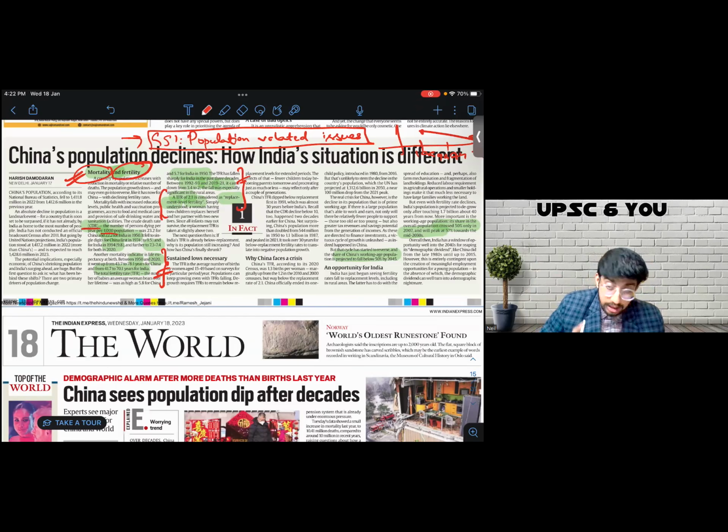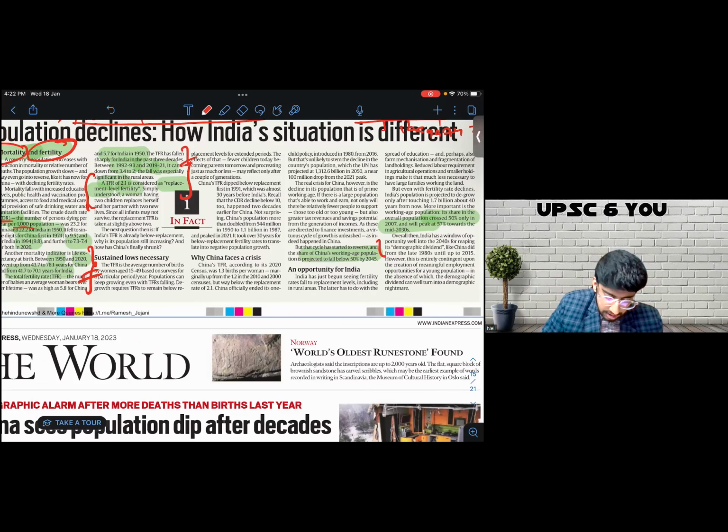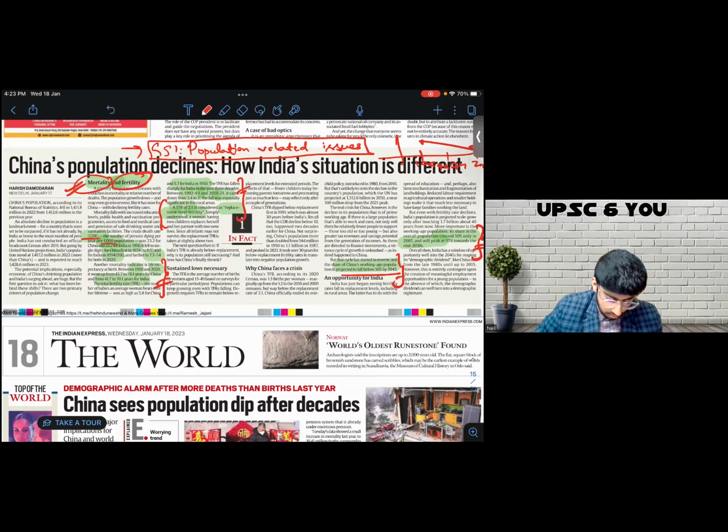Then the issue with reducing population in China is that the working age population is projected to fall below 50%. Then what is the contemporary situation in India? That is all I make note of. And I make note of all of these snippets of information categorically under the subhead of GS1, population-related issues. That is it. Then I move forward.